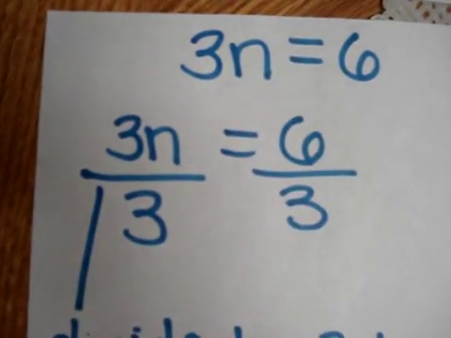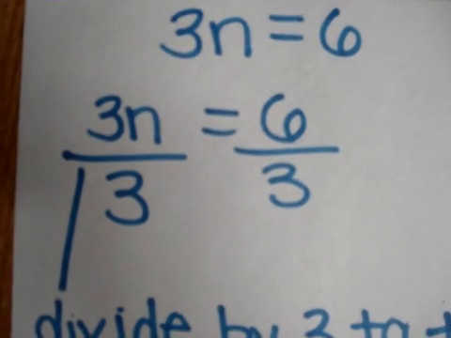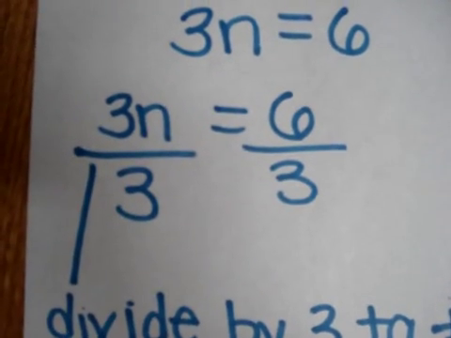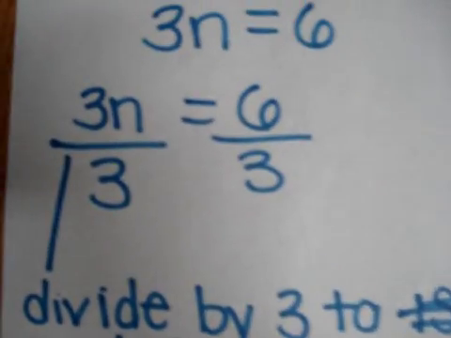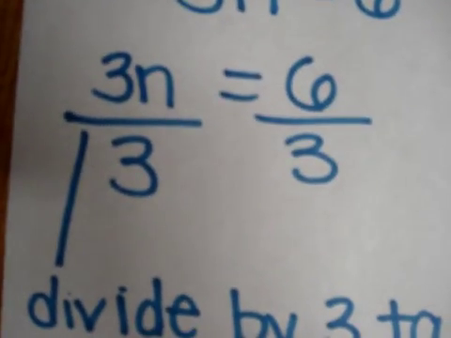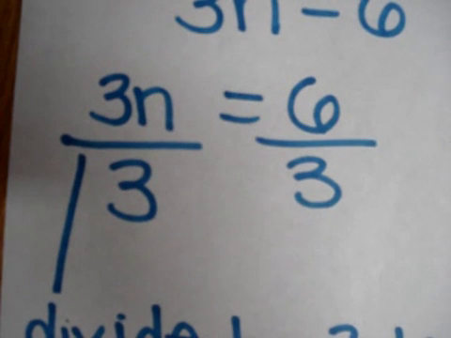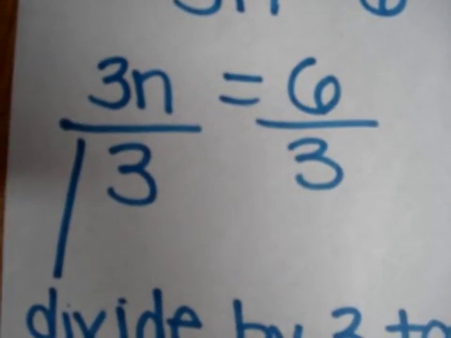Okay guys, next up I'm going to explain a multiplicative equation. First thing you need to do is isolate the variable by dividing 3 by 3, then you're left with n. The second thing you do is balance it out, so you do the same thing to the other side. 6 divided by 3 equals 2, and so that's how you solve it.